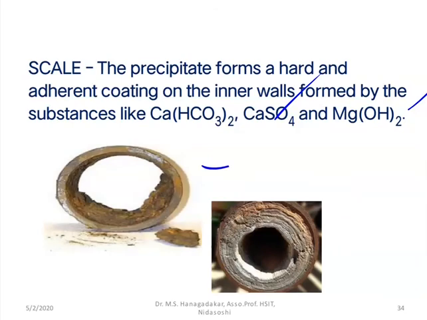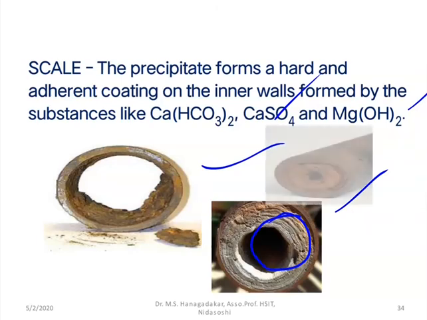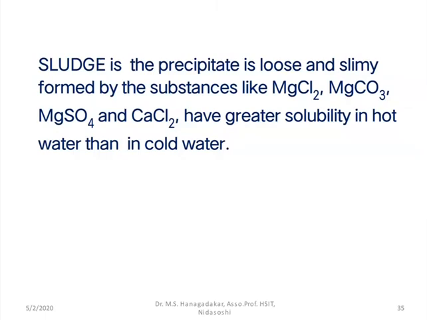Let us see in this picture the pipeline or component of the boiler, where you can observe a very strong and permanent adherent coating, which is due to the deposition of the salts on the inner wall. So this is about scale formation.